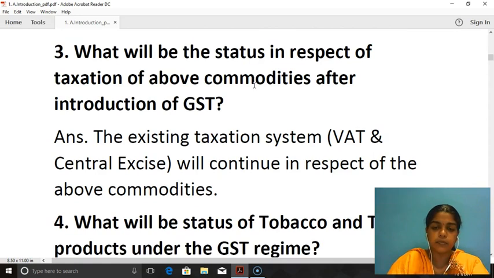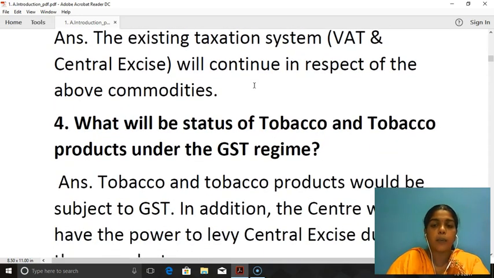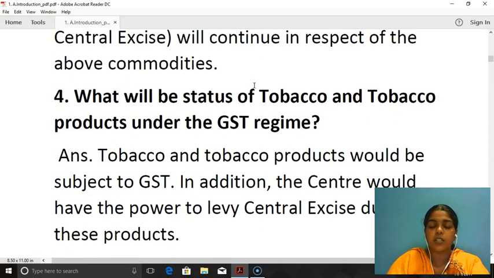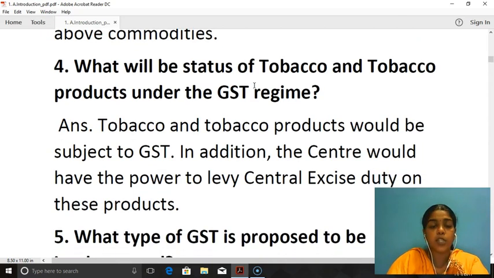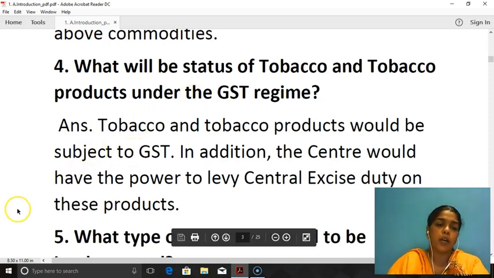Now, what will be the status of tobacco and tobacco products under GST regime? So tobacco is a peculiar product. Tobacco and tobacco products are taxed both under GST as well as central excise. So this is very peculiar in nature. Tobacco and tobacco products would be subject to GST. In addition, the center would have the power to levy central excise duty on these products. So both GST as well as central excise is levied on tobacco and tobacco products. This is very peculiar to tobacco and tobacco products.